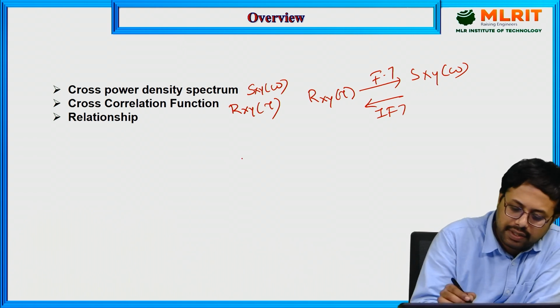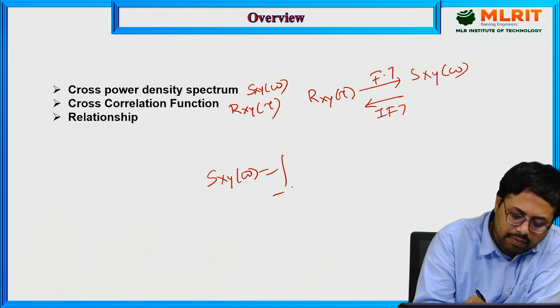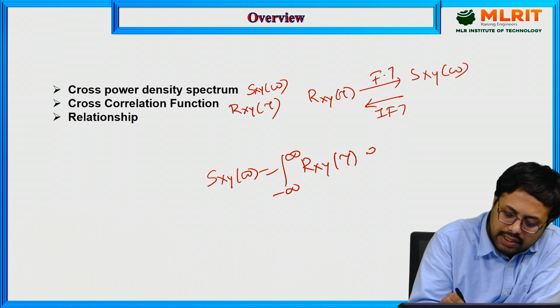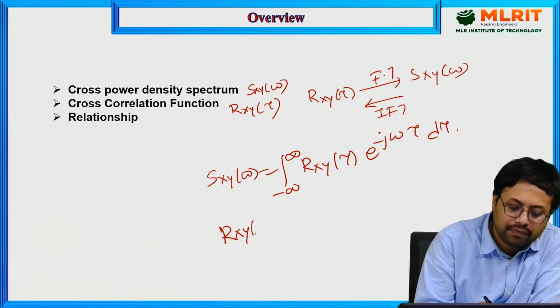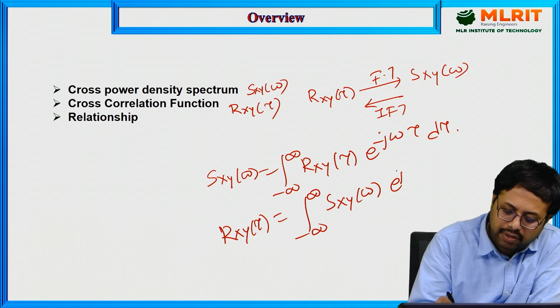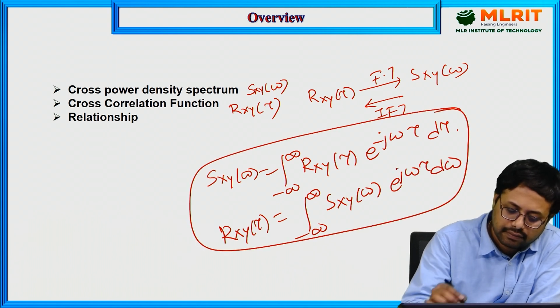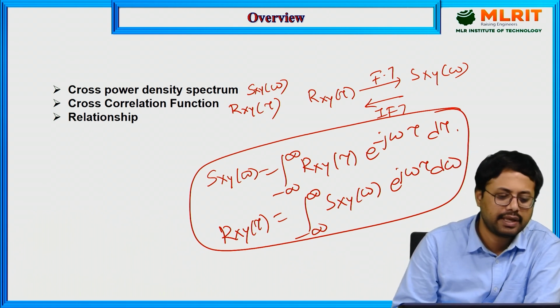Next we are going to discuss S xy of omega is equal to integral minus infinity to infinity R xy of tau e power minus j omega tau d tau, or R xy of tau is equal to integral minus infinity to infinity S xy of omega e power j omega tau d omega. These are the two important statements related to this relation.